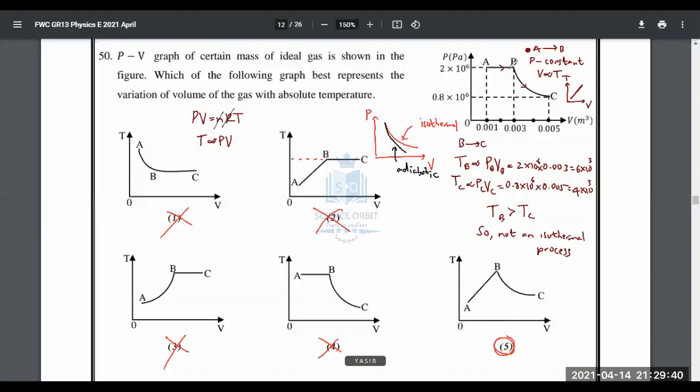Now, BC is not an isothermal process. Why? Because temperature at B and temperature at C are not equal. Isothermal process means temperature constant. That is what isothermal means. But we have mathematically proven that temperature at B and temperature at C are not the same. So you can't expect a graph like this.